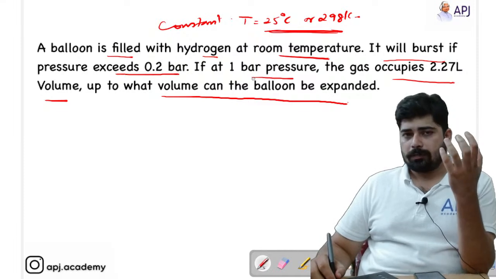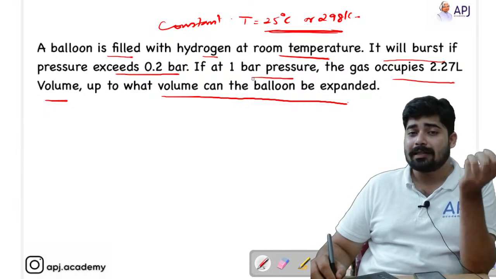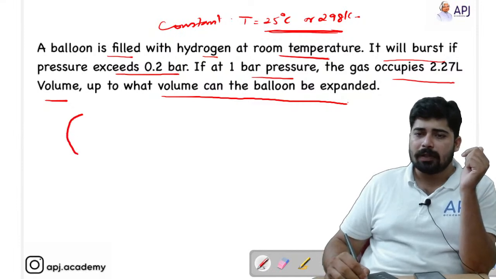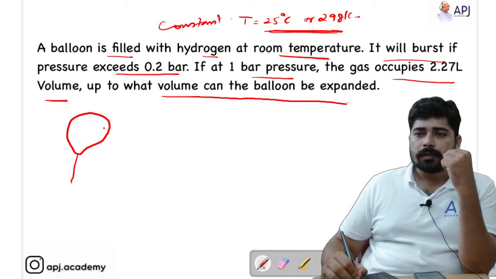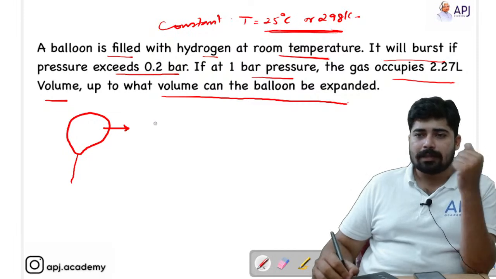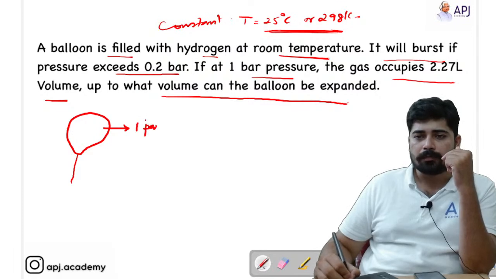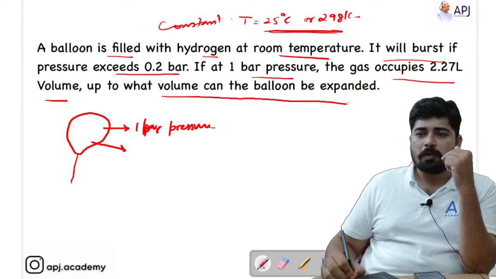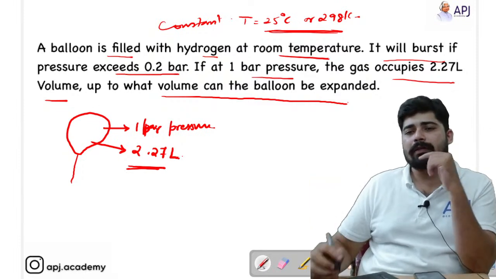This is a very good question. This question can only be done by those students who have crystal clear clarity on the concept of Boyle's law. So let's think about this. I have a balloon, and we know that this balloon is kept at constant temperature, that is, at room temperature, and at 1 bar pressure. At 1 bar pressure the gas inside the balloon has a volume of 2.27 liter. That means the volume of the balloon is now 2.27 liter.